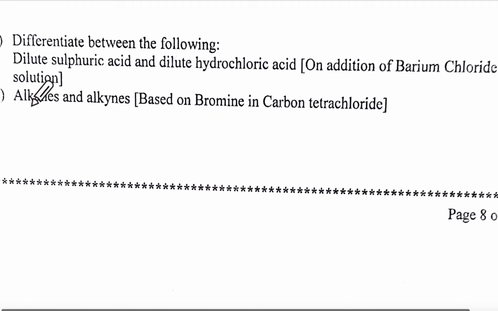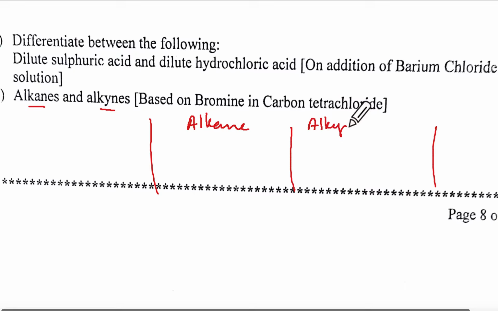Next one is alkane and alkyne using bromine in CCl4. So this is your alkane and this is your alkyne, and the test will be bubble each gas through bromine in CCl4, because these are gases, remember?